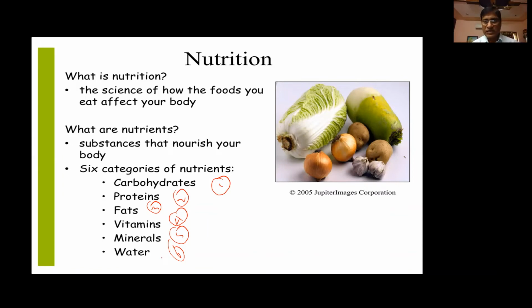So what you have to understand is, the food that we are taking consists of 6 varieties of nutrients. These are carbohydrates, proteins, fats, vitamins, minerals, and also water is required. And these are complex organic molecules, large molecules. These are to be broken down into simpler molecules. That process will take place in the digestion.